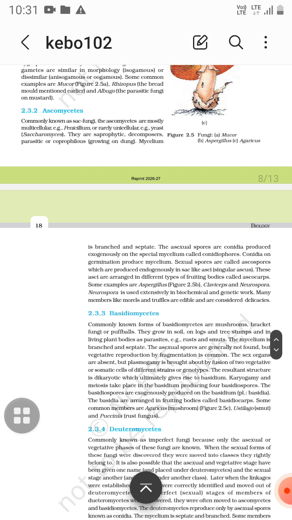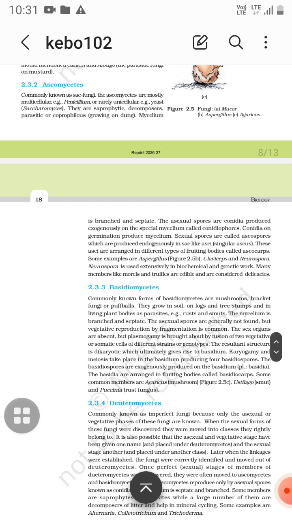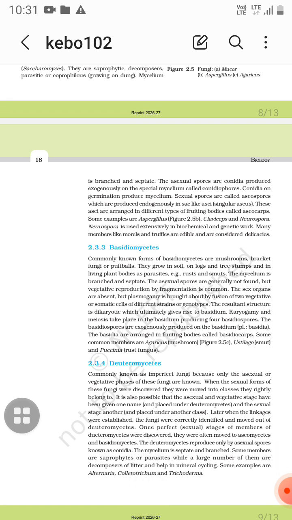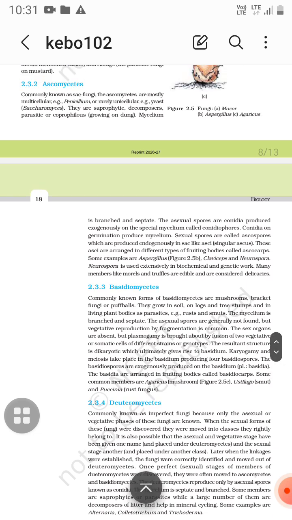Now Ascomycetes is another example for class fungi. Examples of Ascomycetes are Aspergillus, then Claviceps, and Neurospora. Asco, Claviceps, Neuro, Spora, kind of similar words: Aspergillus, Claviceps, Neurospora, okay. And many members like morels and truffles are edible and considered delicious. So morels and truffles belong to the class fungi Ascomycetes.